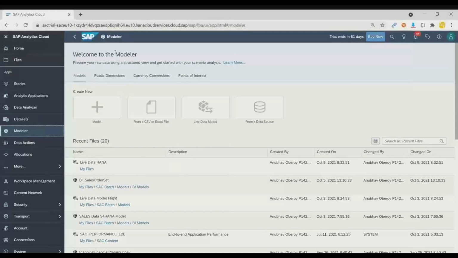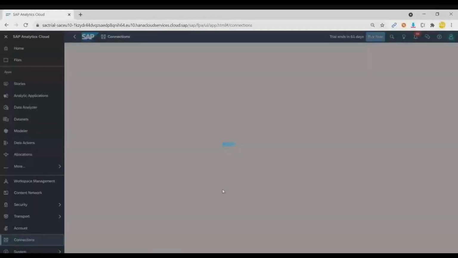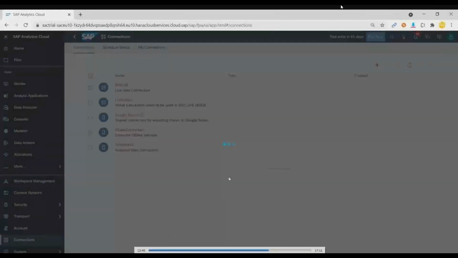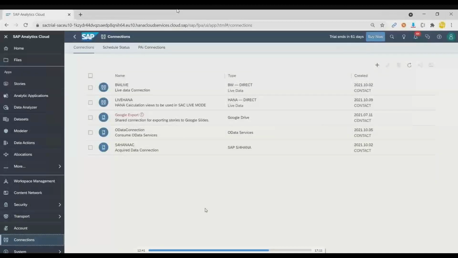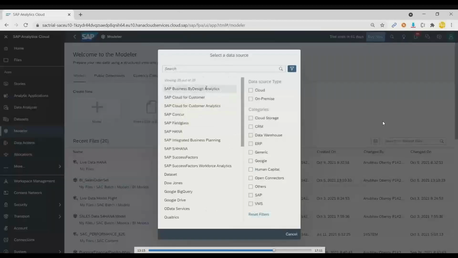So we have different models which are already created in the past. Modeler is a section where you can go and check out these existing models. So what we do next is we are going to create a new data model from data source. This is our data source. I will click on that, and then I will be creating a data model. So we will be utilizing the connection which I have just created for this data model. And for that purpose, we will switch back and create a new model from a data source.